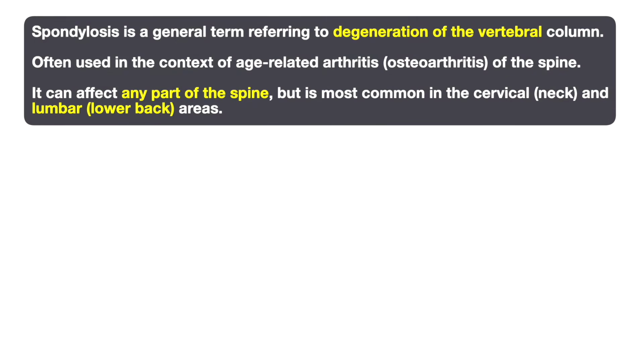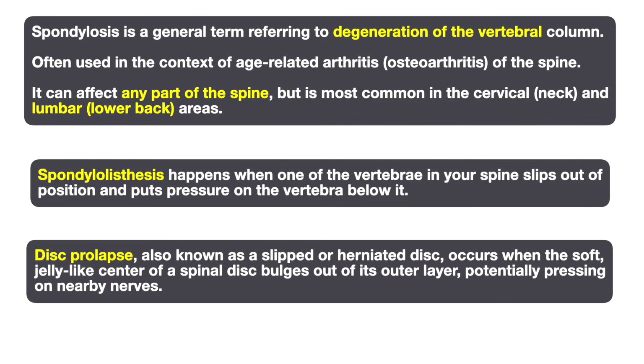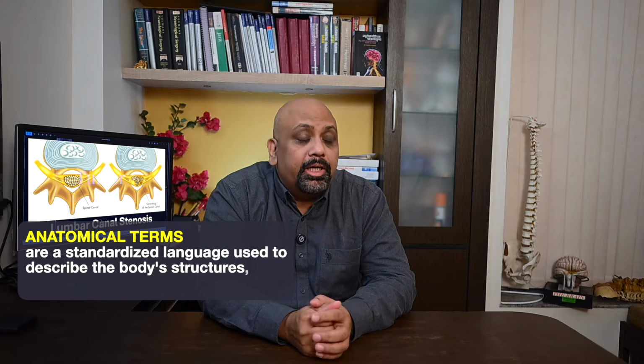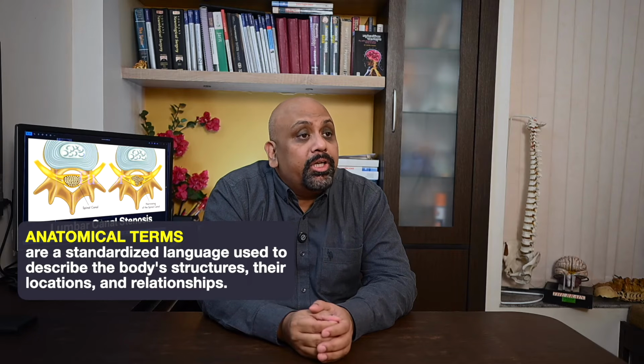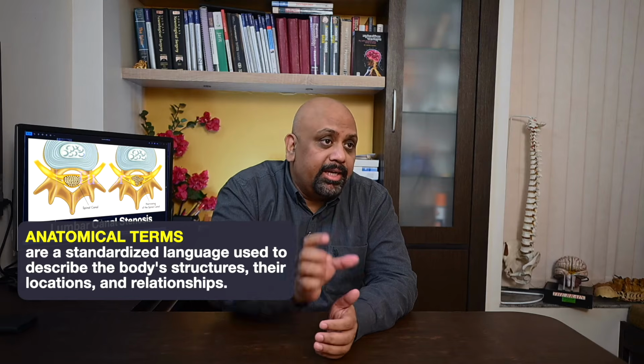In such people, if something else gets added on, like spondylosis or spondylolisthesis or disc prolapse or combination of all of the above, then the symptoms of the stenosis appear very early. So lumbar canal stenosis is primarily a radiological term. It is an anatomical term and very frequently reported in the radiological reports of MRI.